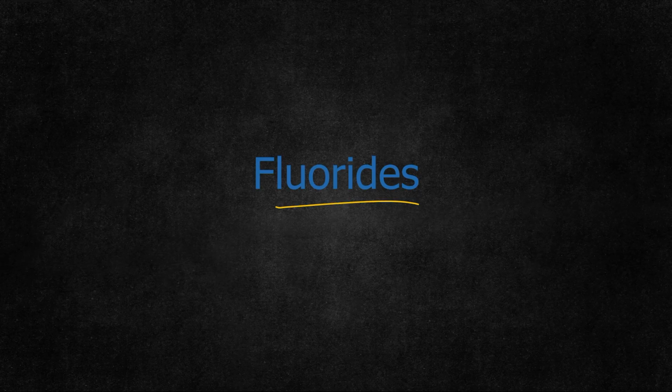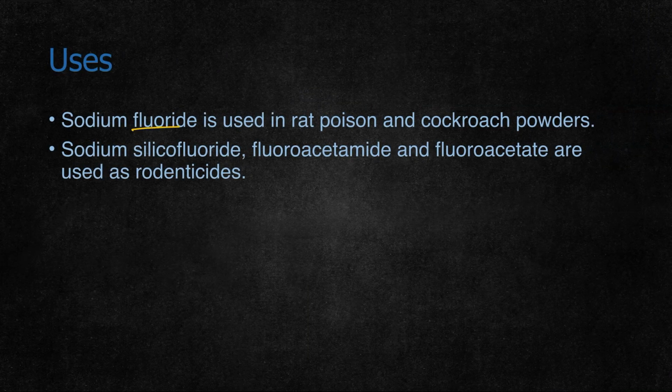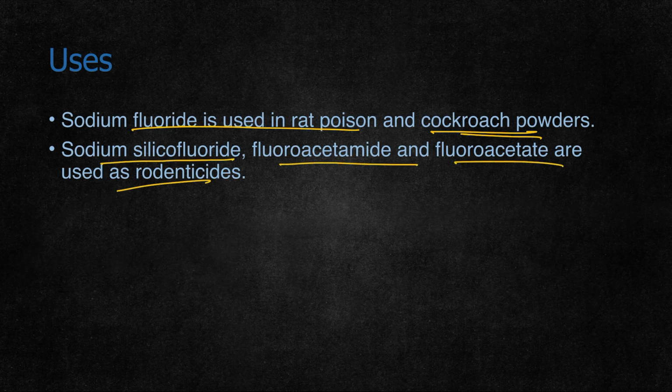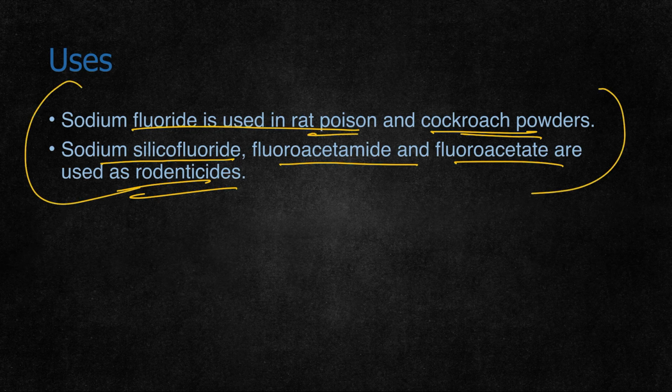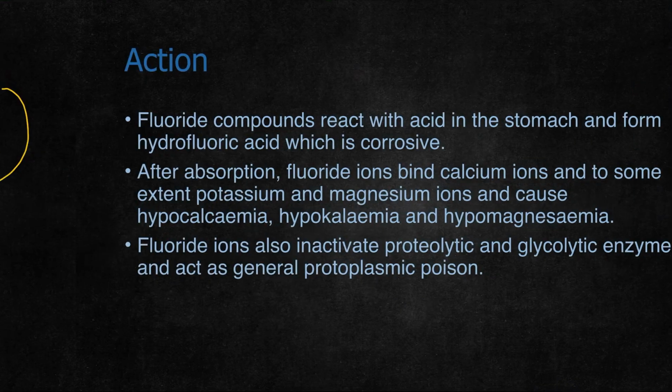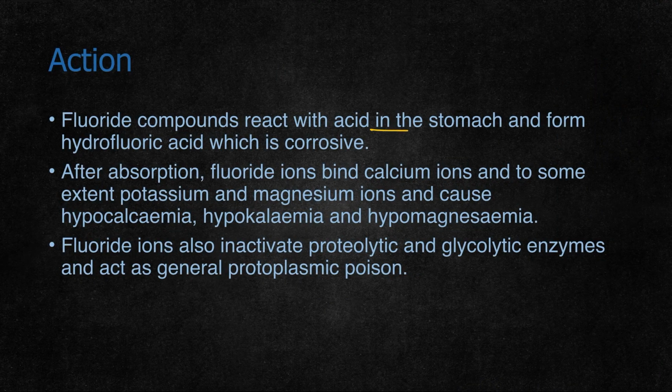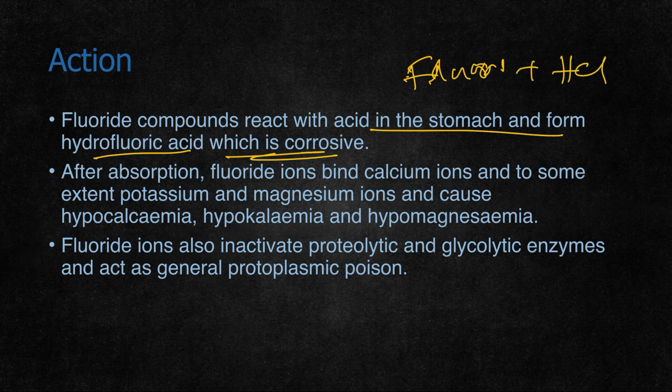Coming to fluorides. Sodium fluoride is used as a rat poison and in cockroach powders. Sodium silicofluoride, fluoroacetamide, and fluoroacetate are used as rodenticides. Fluoride compounds react with acid in the stomach and form hydrofluoric acid, which is corrosive in action. So the toxic effect of fluoride is mainly because of fluoride coming in contact with HCl present in the stomach, which forms hydrofluoric acid.